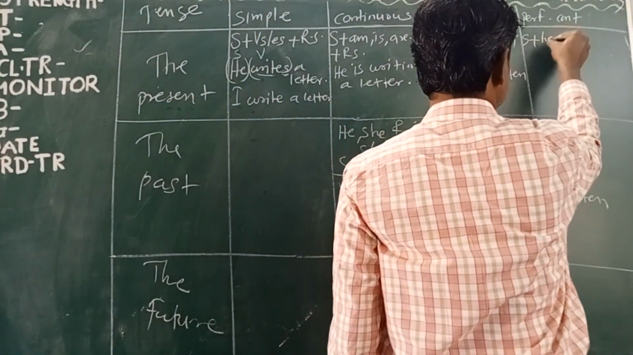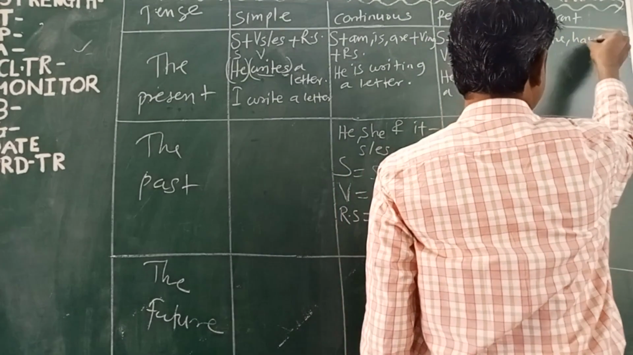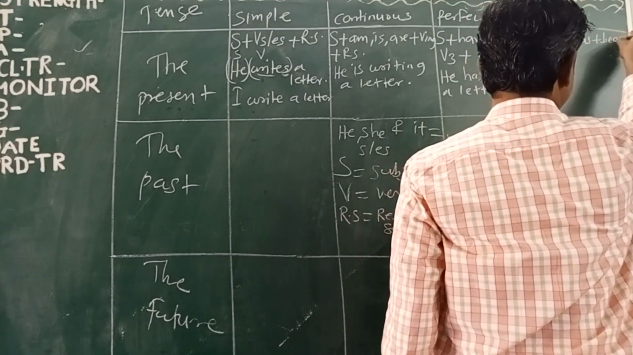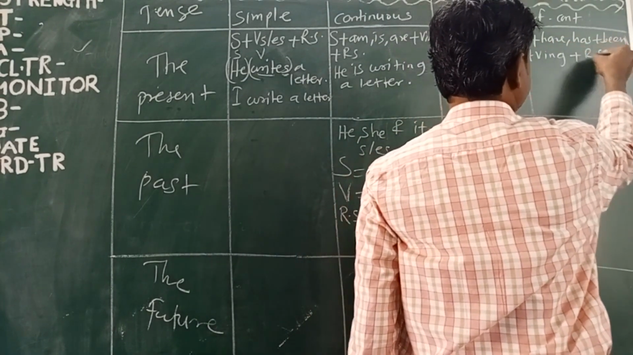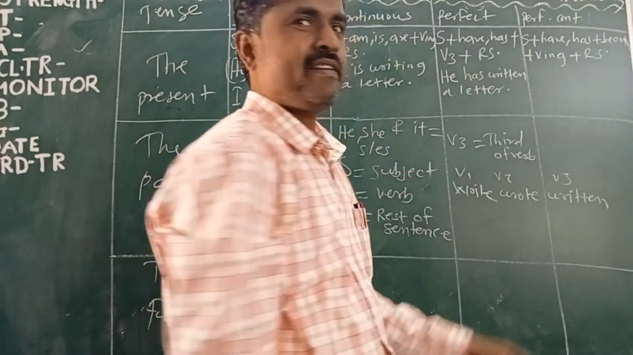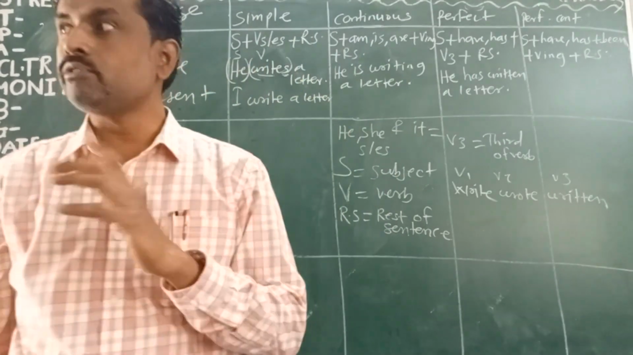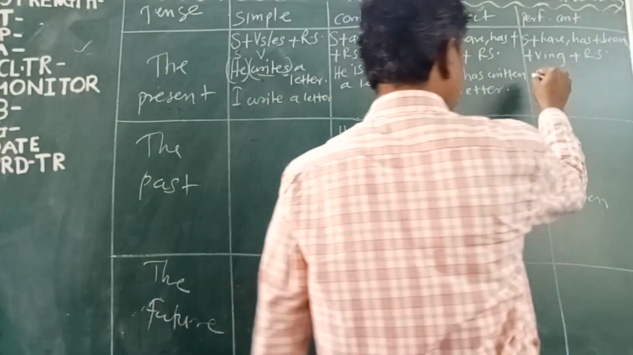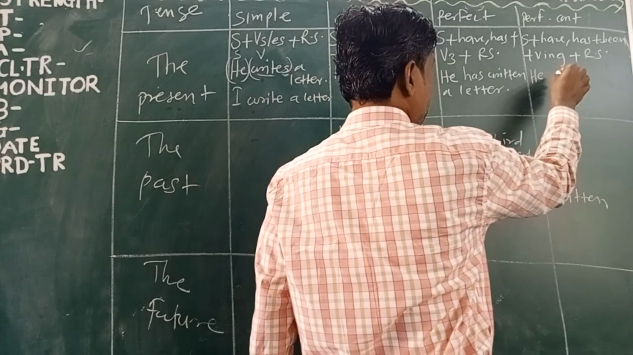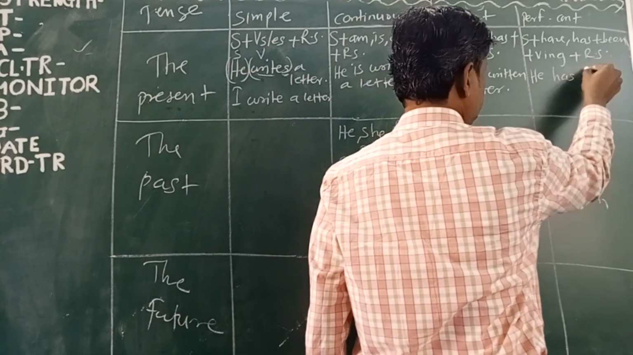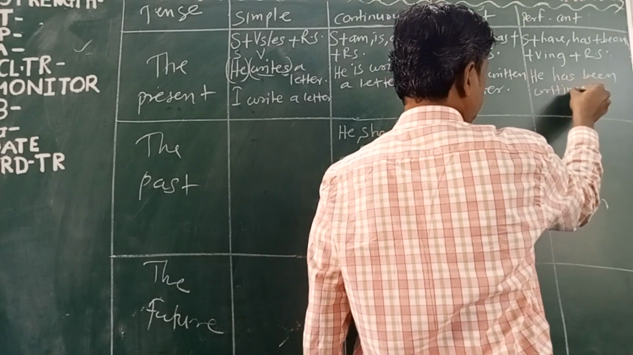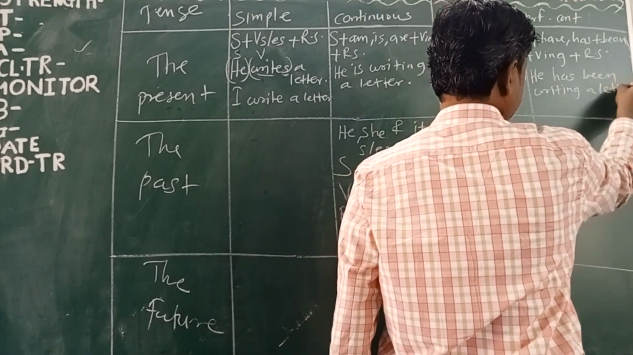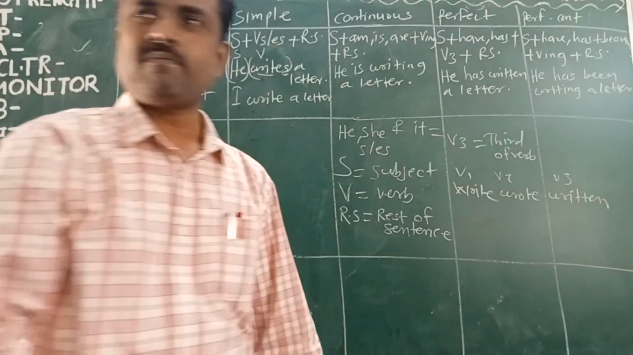Subject plus have, has plus been plus ing plus rest of the sentence. The same sentence we can write in the present perfect continuous. How? Sanjeev, he has been writing a letter. So this is the present perfect continuous.